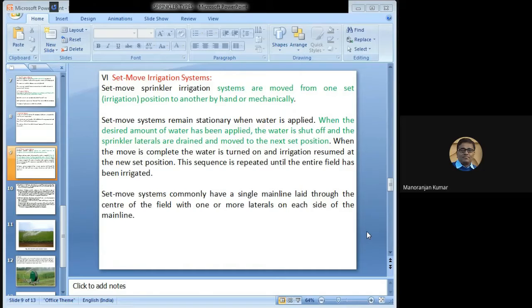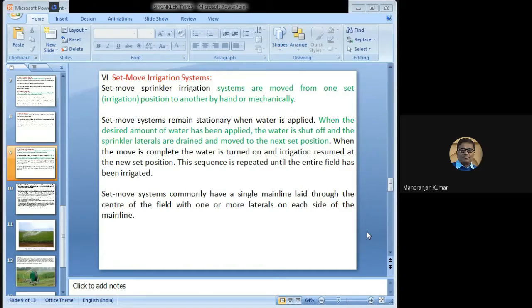can be accomplished with the help of hand or mechanically. Set move system remains stationary when water is applied to the field. When the desired amount of water has been applied, the water is shut off and the sprinkler laterals are drained off and the system is moved to the next set position.